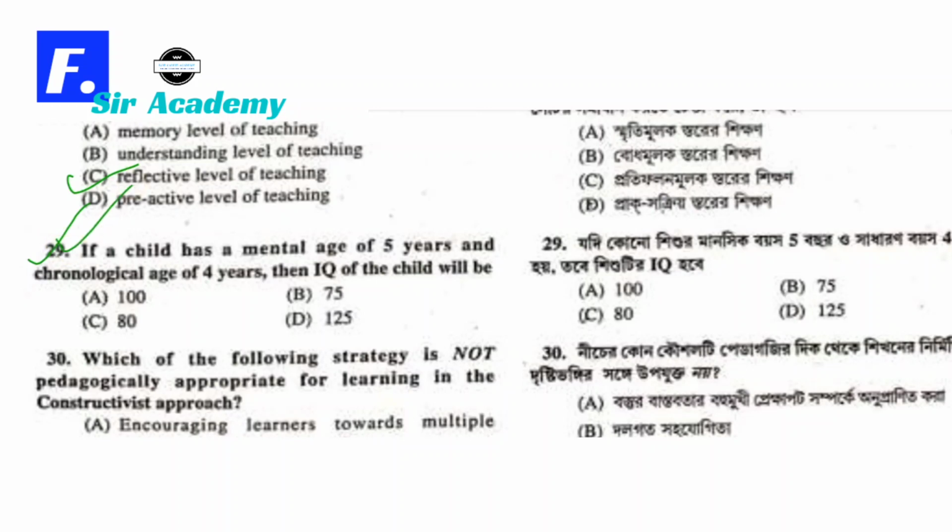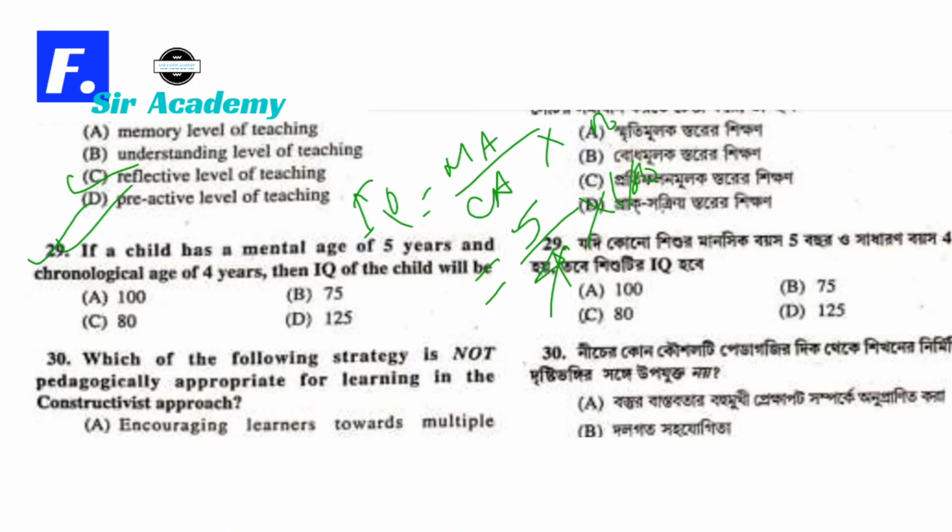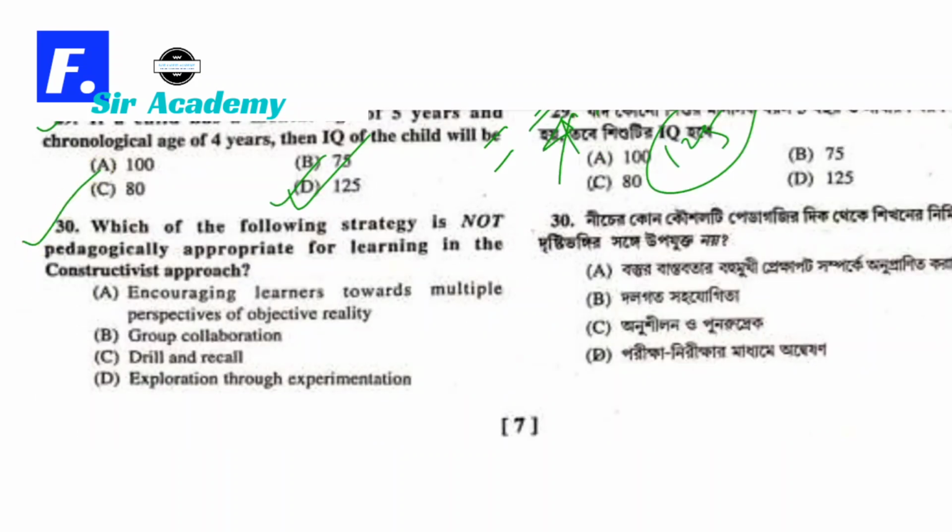Number 29. If a child has a mental age of 5 years and chronological age of 4 years, then IQ, we all know that IQ equals MA by CA into 100%. So MA, mental age, is 5 years, chronological age is 4 years, into 100. So if we cancel this 4 by 100, we get 25. So 5 into 25 is 125. So 125 is the correct option. Option D is correct.